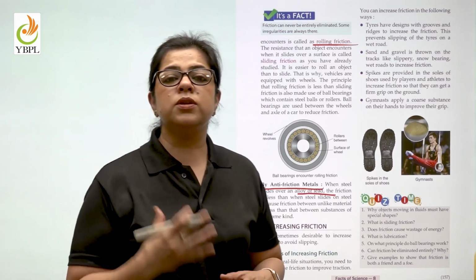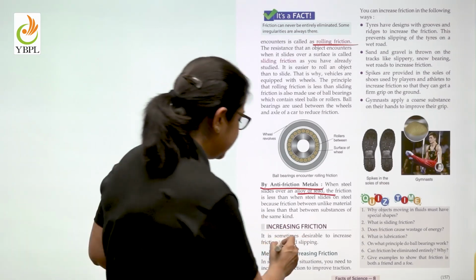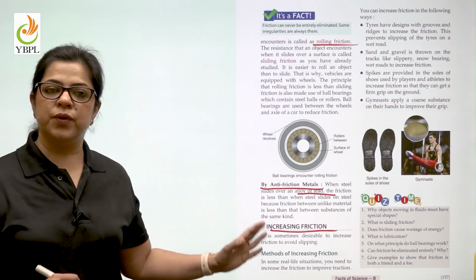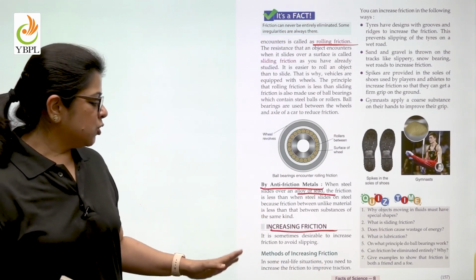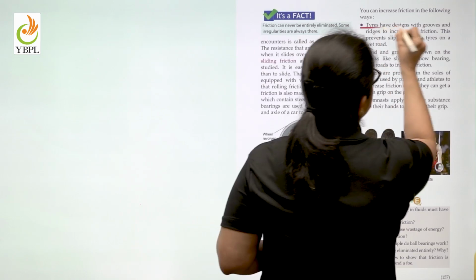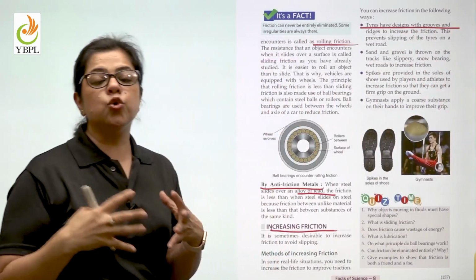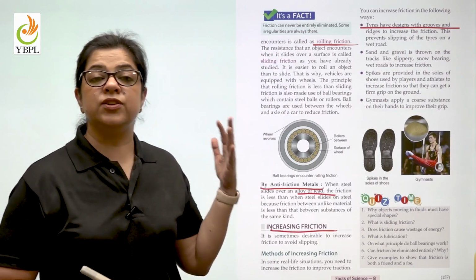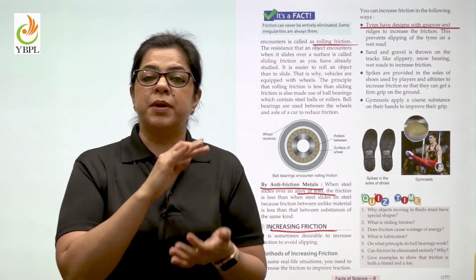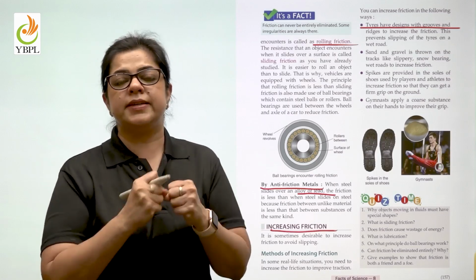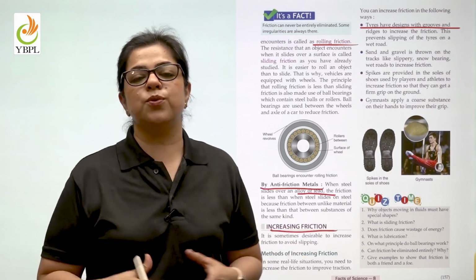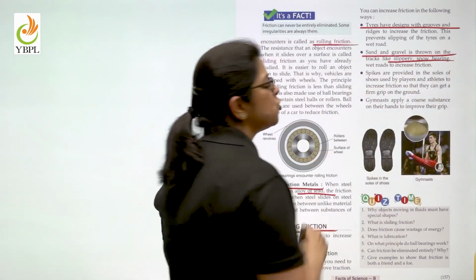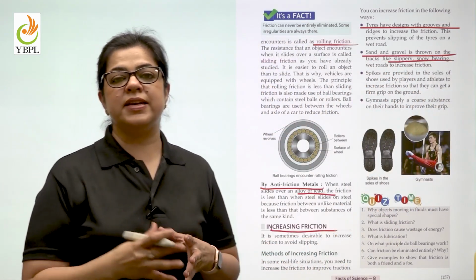Now let's talk about the ways in which we can increase friction. Why do we have to increase friction? We will understand through these examples. The first one is that tires have grooves and ridges on them. This is so that when the driver suddenly applies the brake, because of friction, the tires immediately come to a halt. Otherwise, what is going to happen? Accidents.